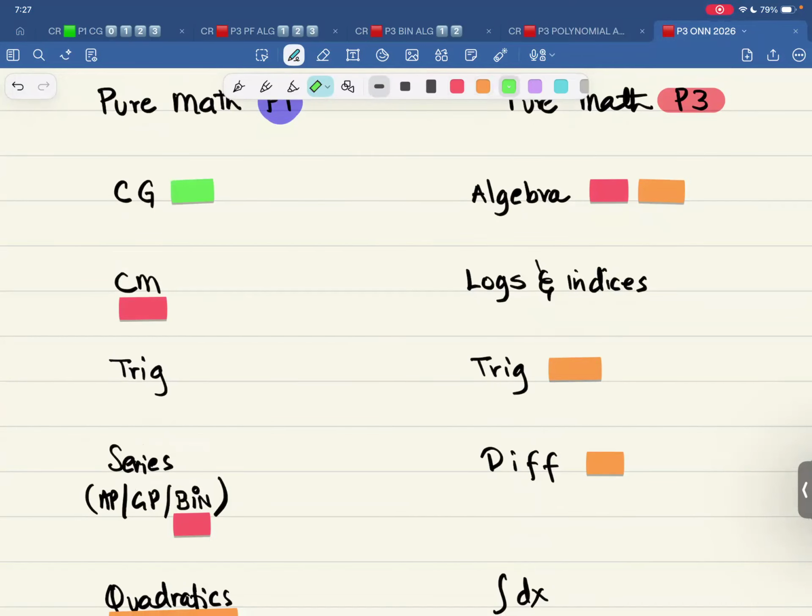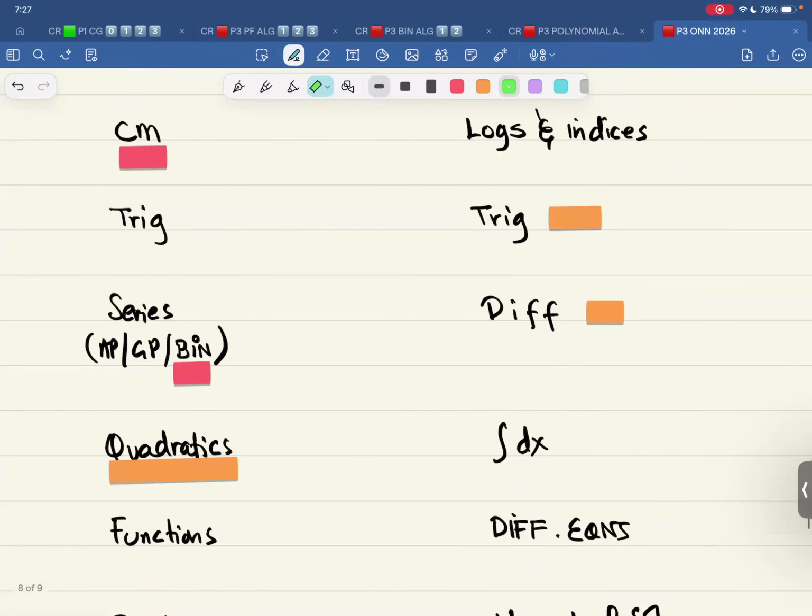Coordinate geometry can be used in integration, can be used in differentiation. What else? What about trigonometry? Yes, that's used a lot right away. Differentiation, that is used a lot. Look at the connection. Integration, that is used a lot.